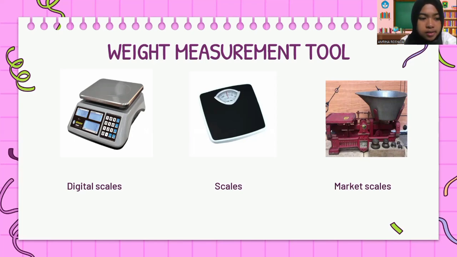Market scales. The weight units are almost the same as the length units: if it goes up, divide by 10, and if it goes down, multiply by 10. The only difference is that the name of the unit at the end is replaced with gram.